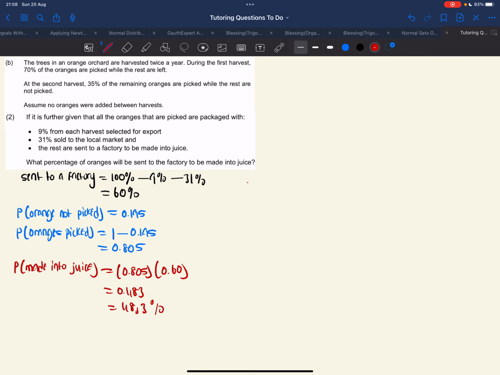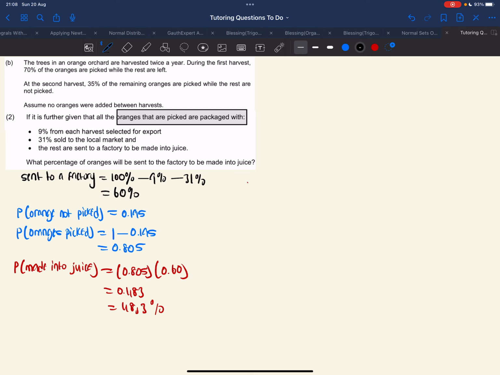And that's how I assume it could be done, because this is the way that I'm actually approaching this question. Maybe there could have been another better way that you could have thought of, but this is the way I'm thinking of it. Because we are given 9% and 31%, there must be a percentage that we need to first discover to be able to deal with it in the question. And then after finding that, we had to find the oranges which were picked. Remember, we are dealing with oranges that are picked, which are packaged with a certain packaging.